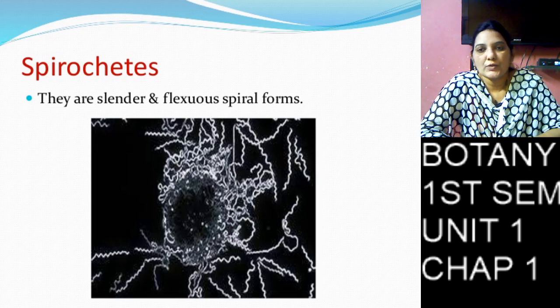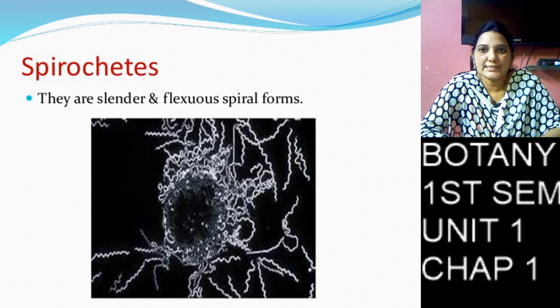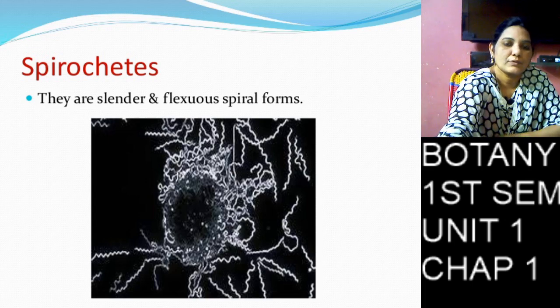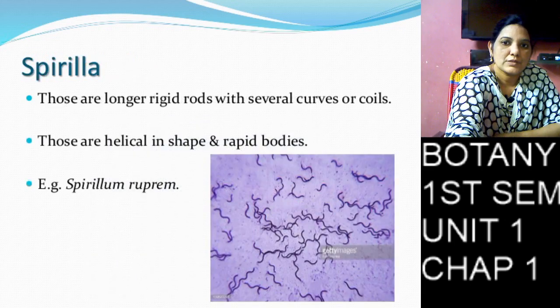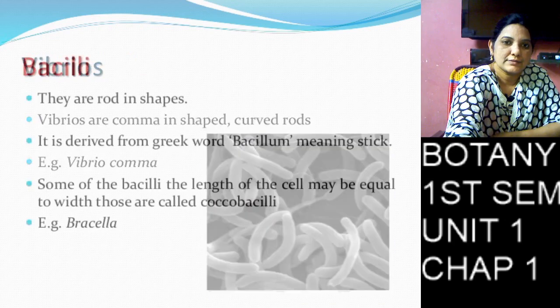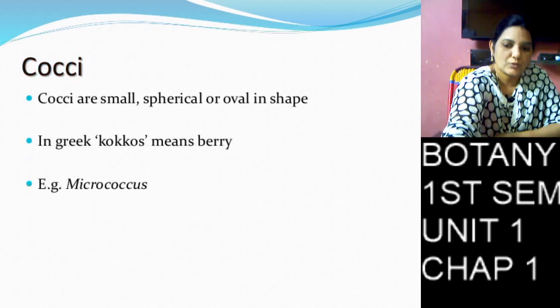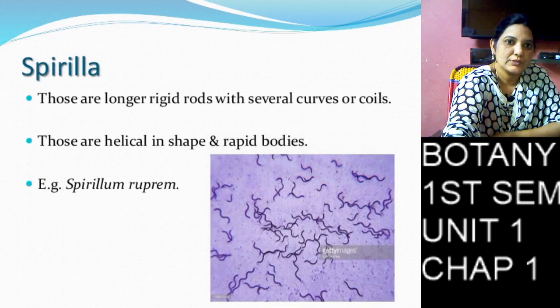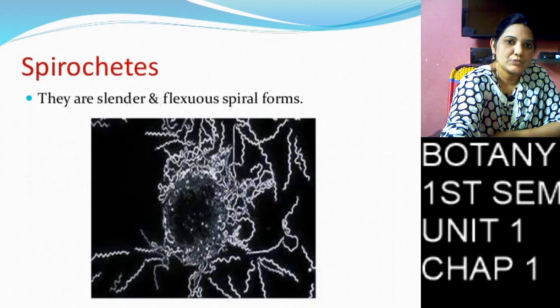So in total, 5 types of bacteria are there: Coccus, Bacillus, Vibrio, Spirella, and Spirochetes.